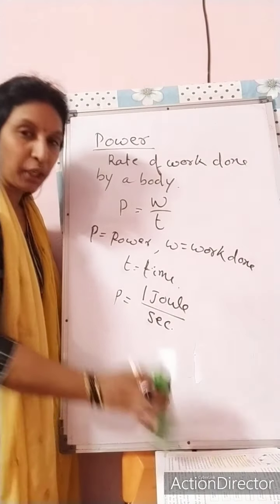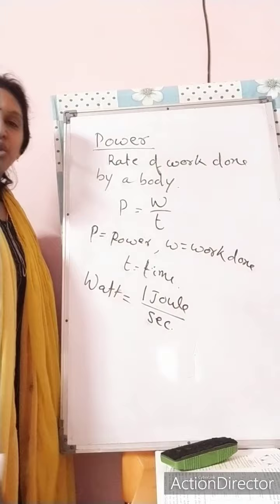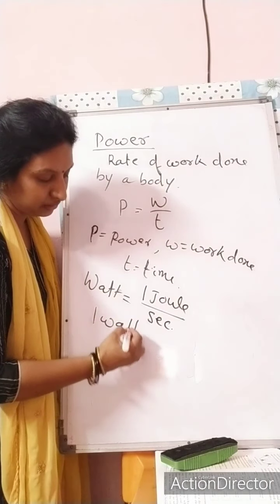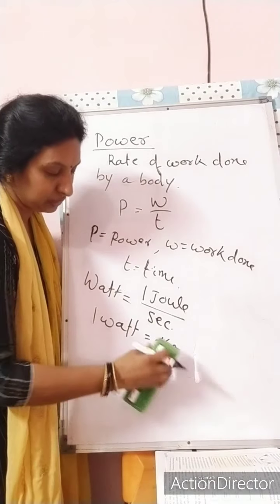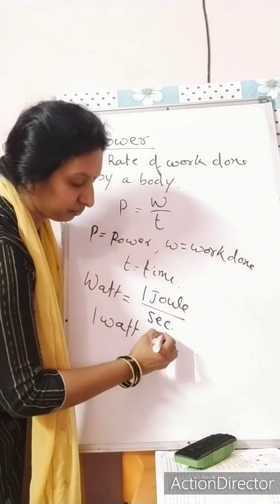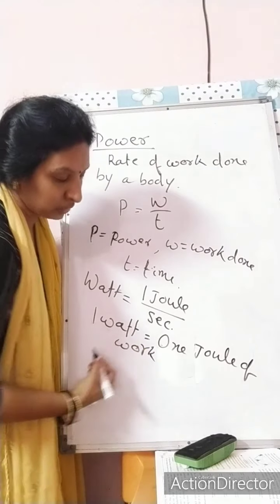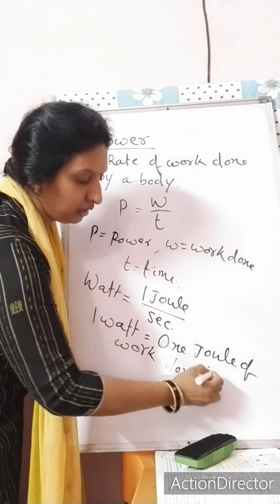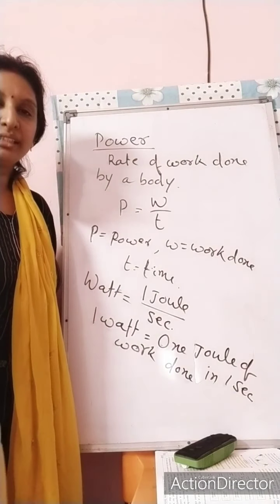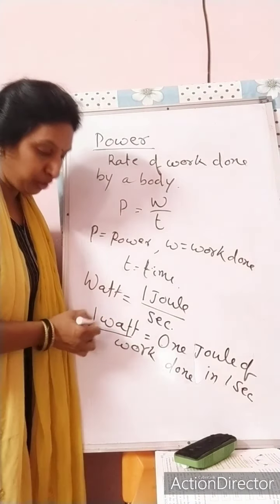So this is the unit of power, that is watt. 1 watt is when 1 joule of work is done in 1 second. This is the SI unit of power.